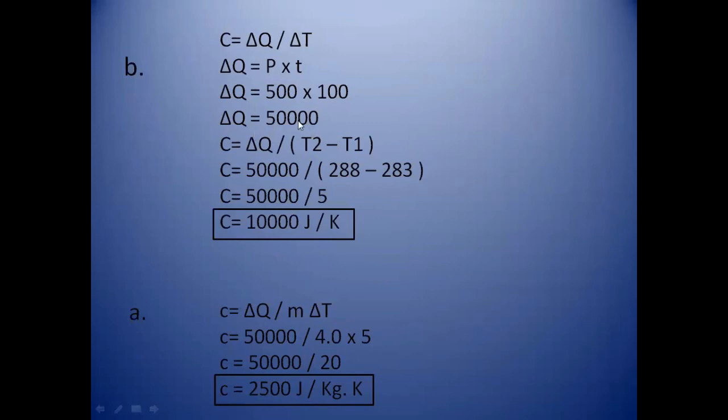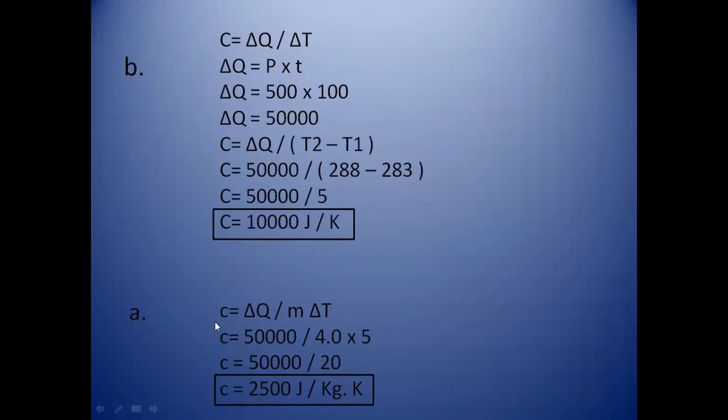Now we use that amount of heat to find the heat capacity. So we replace the quantities by their units and the equation becomes 50,000 divided by 288 minus 283. When we subtract these two, the answer is 5. And when we divide, the answer becomes 10,000. So this is the heat capacity. So 10,000 is the heat capacity.